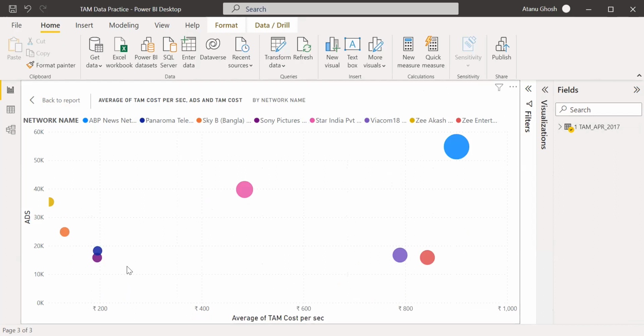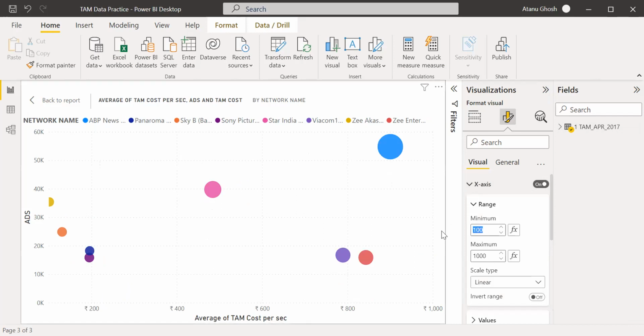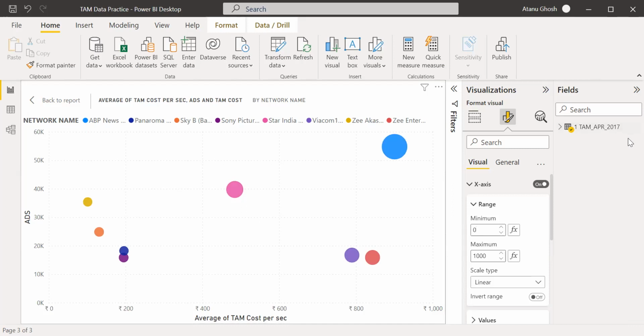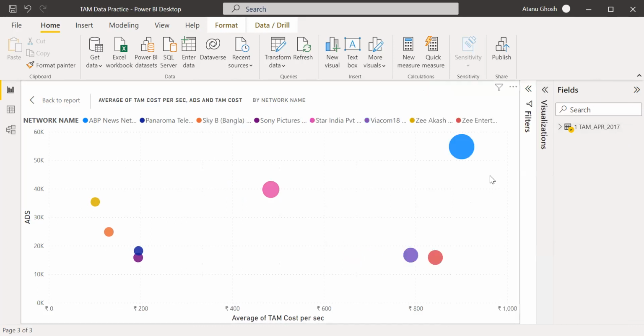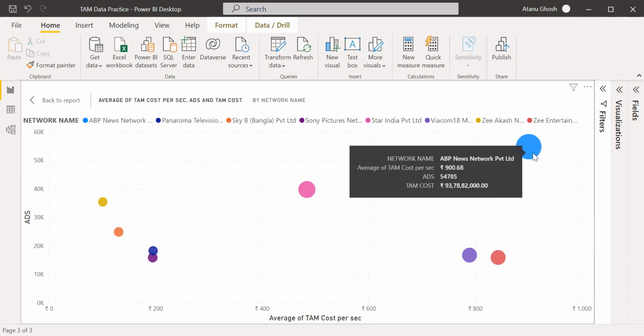We'll take this X-axis little bit, 50 maybe. Can actually take 0. Okay, so yeah. So this is the average TAM cost per second. ABP News Network is the highest TAM cost per second. Number of ads is also the highest.